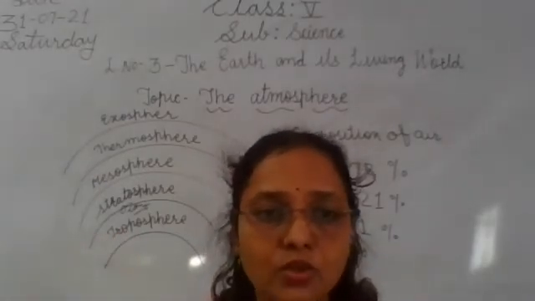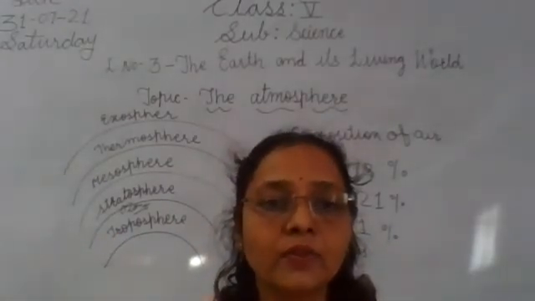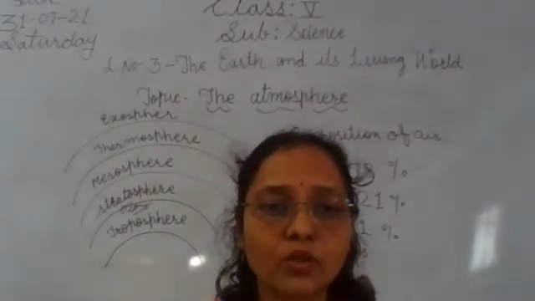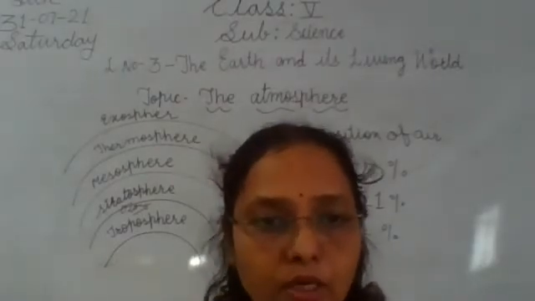So the meteoroids that burn in the mesosphere is very much important.